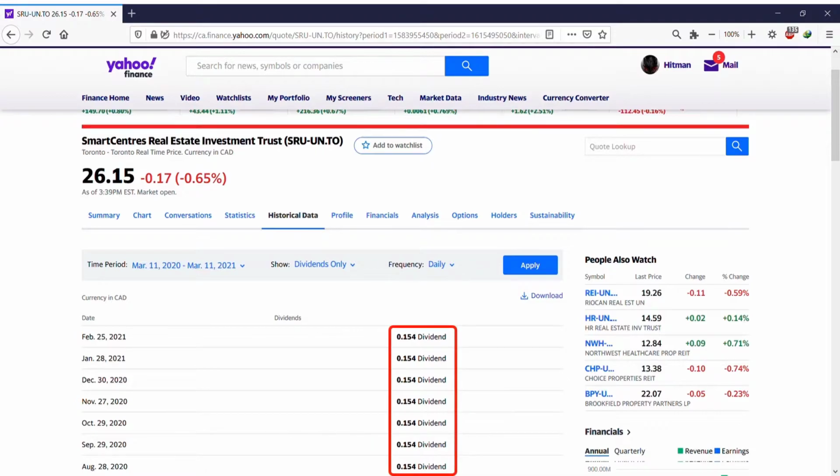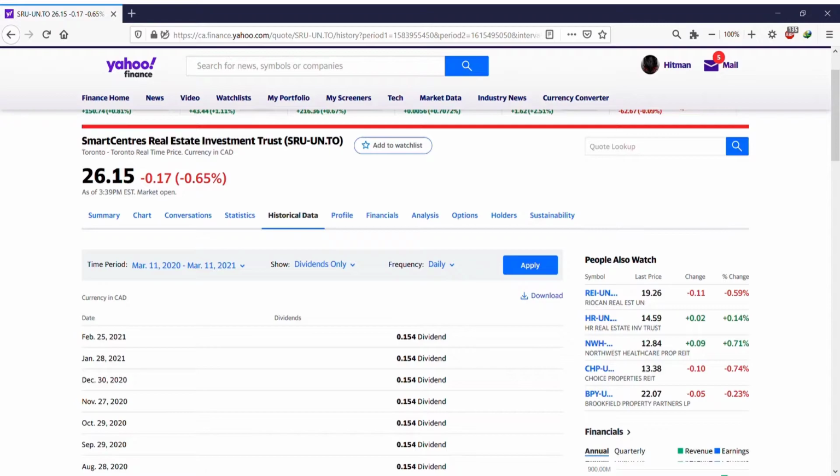Usually here you can see the amount, and it says 0.154. This shows that every month, for each share that you buy from the company, you're going to get $0.154. That's how it is calculated.